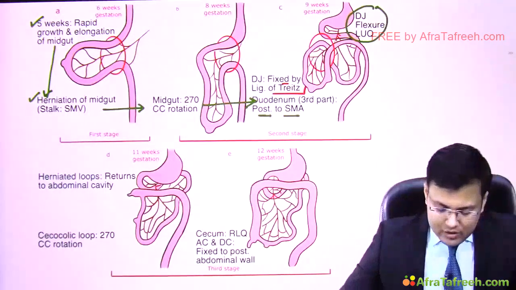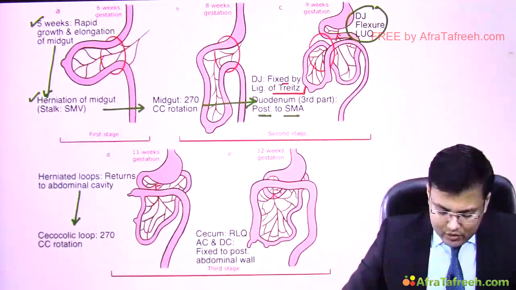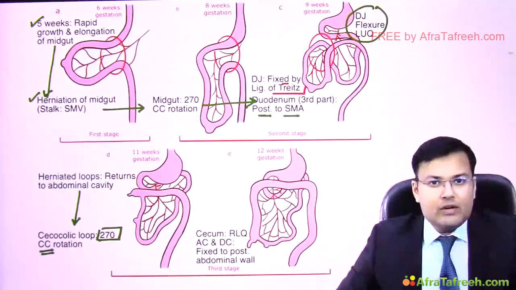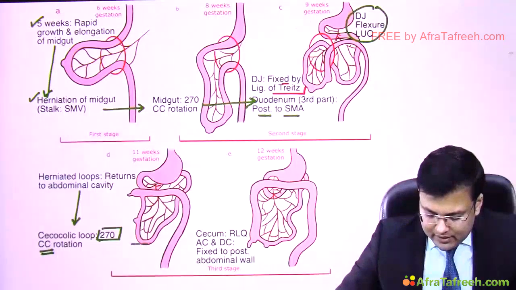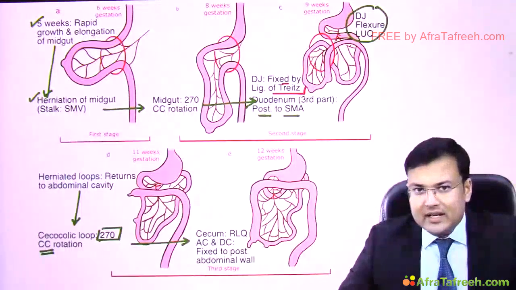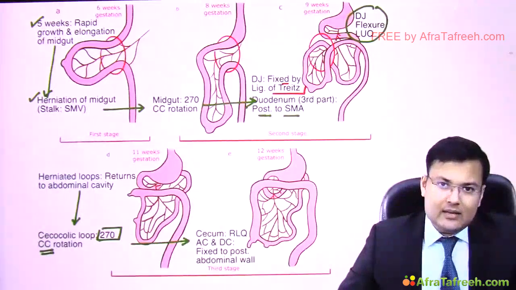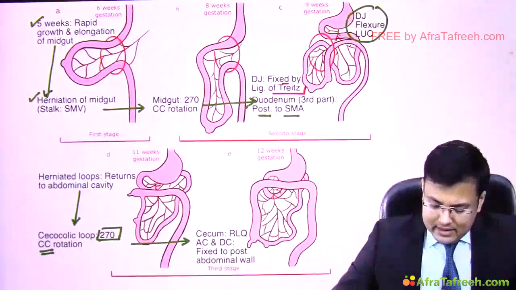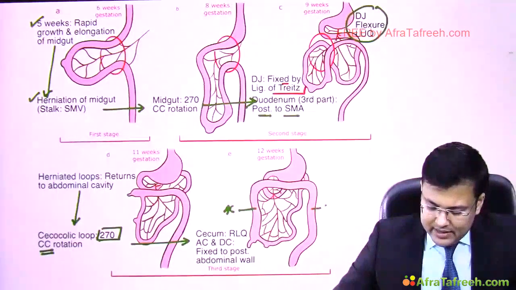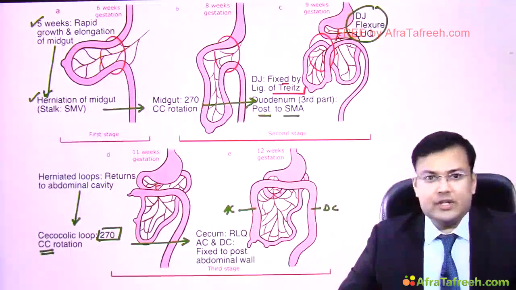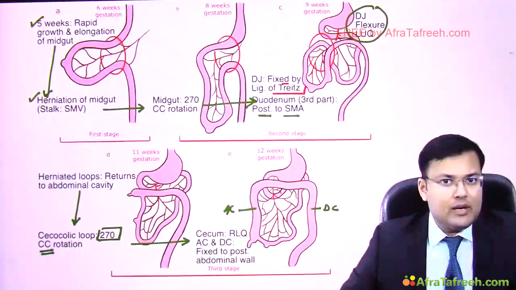When the herniated loops return to the abdominal cavity, in the cecocolic loop there is a 270-degree counterclockwise rotation, and because of this rotation, the cecum is fixed in the right lower quadrant. The ascending colon and descending colon are fixed to the posterior abdominal wall. So this is normal embryology.